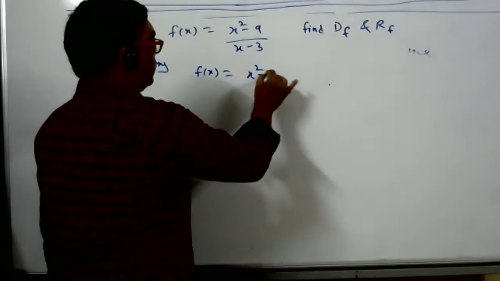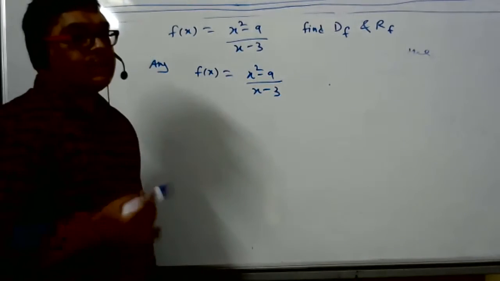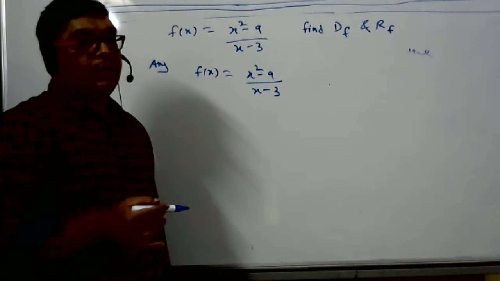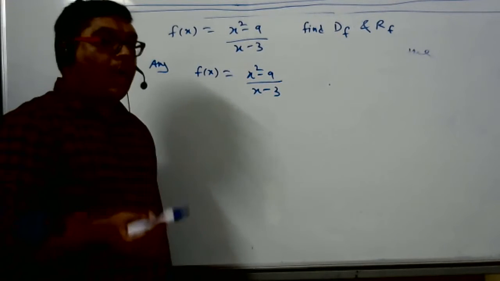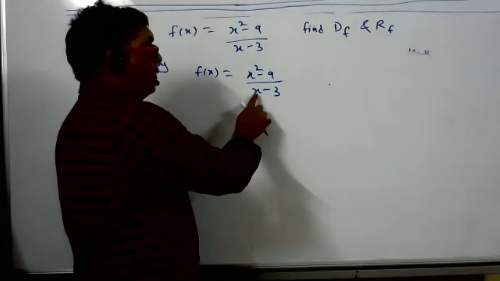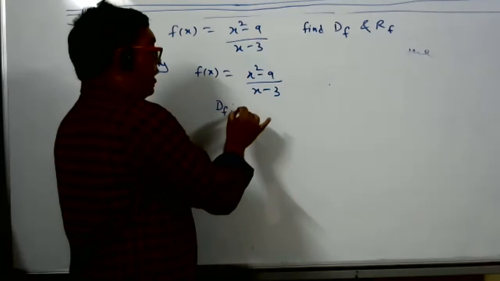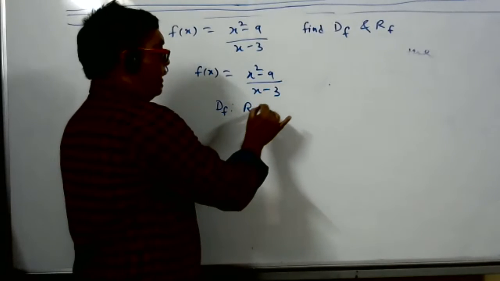Now student, what is the domain? One of you tell me what is the domain. R minus 3. What is the definition of domain? All values of x for which the function exists. Now if x is 3, this will become infinity. So the domain will be all real numbers but not 3.